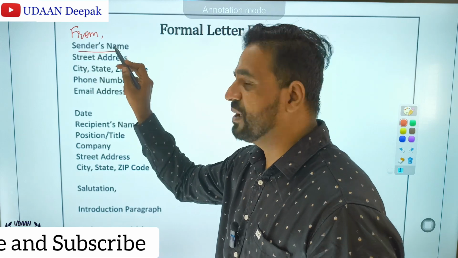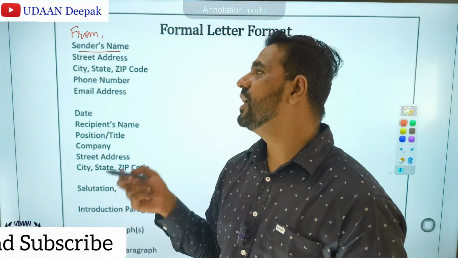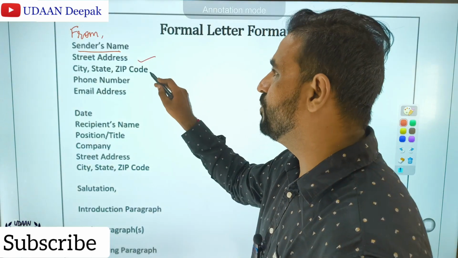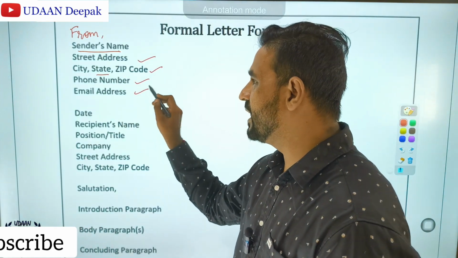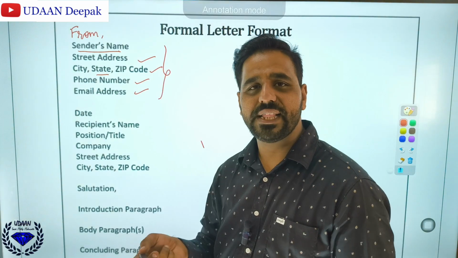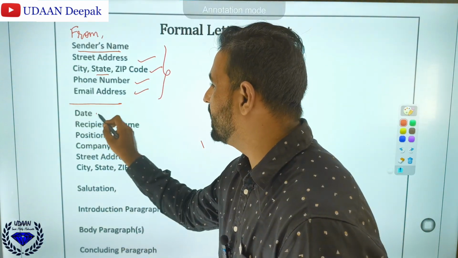Then we should write sender's name, and in the question they will be giving. I will show the example later. You will be able to remember this. Then you should write address. If zip code or city is given, you should write. If phone number is given, you should write. If email address is given, all of the sender's details, the one who is sending the letter, you should write. Then one line you should give.